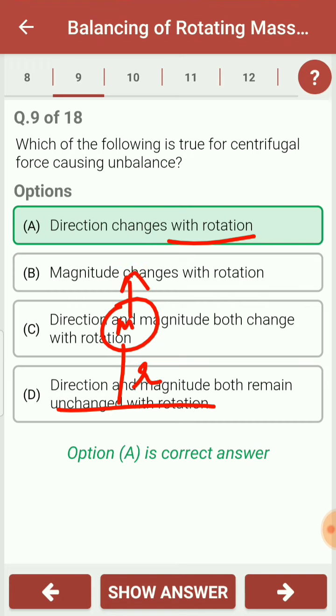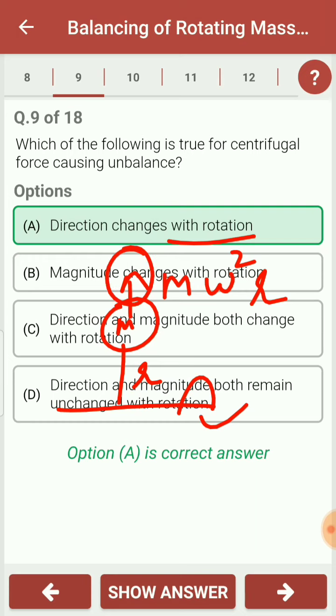However, the shaft is rotating, so the direction of the centrifugal force keeps on changing. So you can say that the centrifugal force causes unbalance because of change in its direction, not because of change in its magnitude. Right, magnitude will remain constant for a particular mass, and that will be m omega square into r.